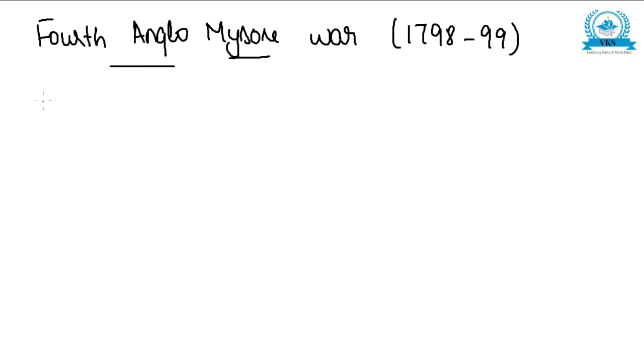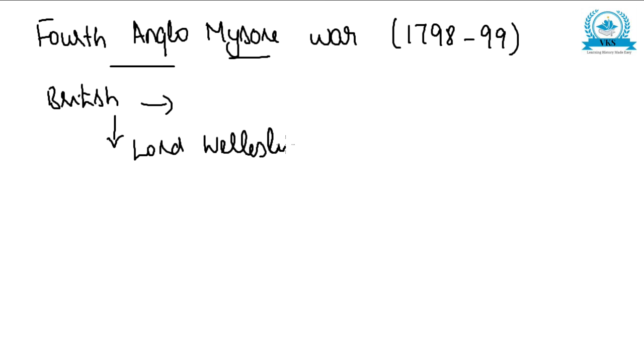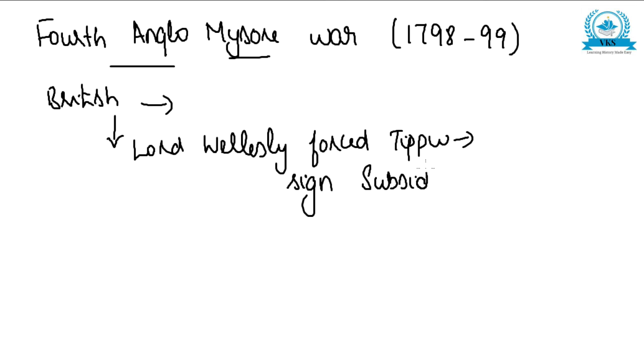Here the British were still suspicious of Tipu, and Lord Wellesley forced Tipu to sign the Subsidiary Alliance. About the Subsidiary Alliance we are going to learn in this video only. So Lord Wellesley forced Tipu to sign the Subsidiary Alliance, but Tipu Sultan refused.